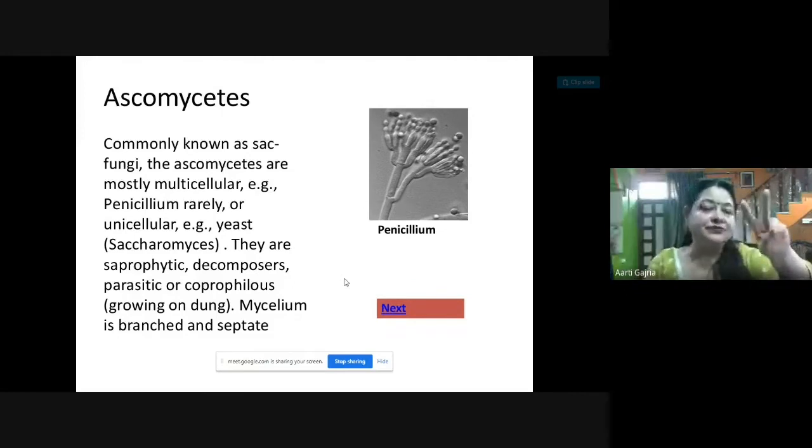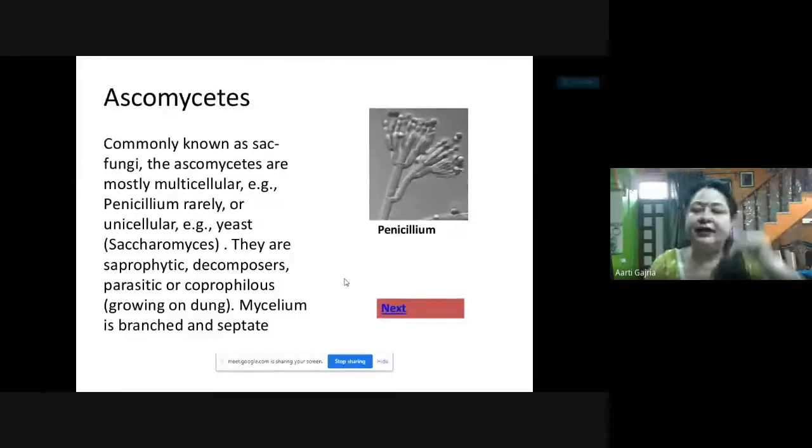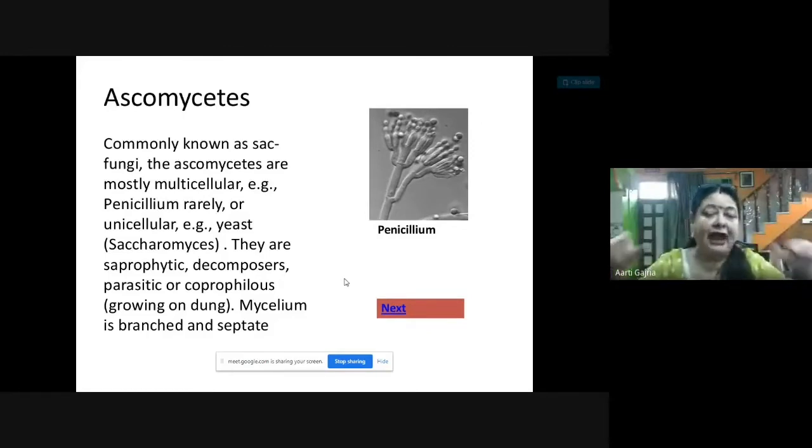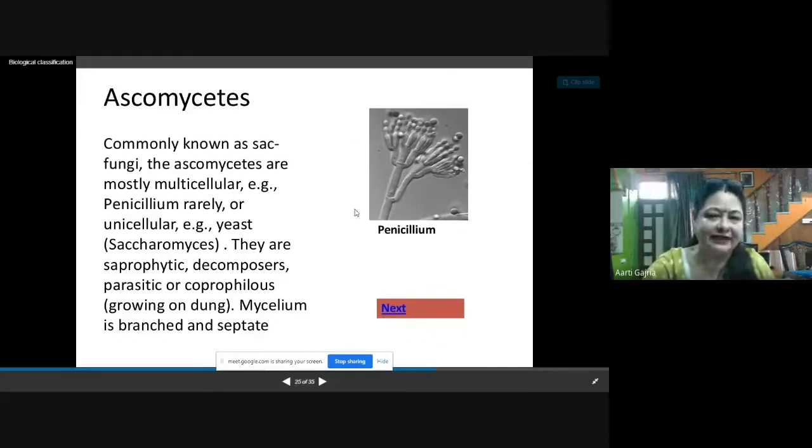So two terms are there, aseptate hyphae and septate. Aseptate means without compartmentalization, and septate means with compartments. In the previous class, Phycomycetes, the fungus was aseptate, and here the mycelium is septate. In Ascomycetes, the mycelium is septate, and this is the example, Penicillium.